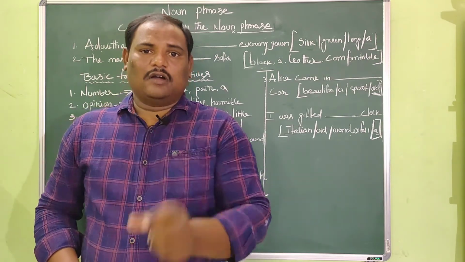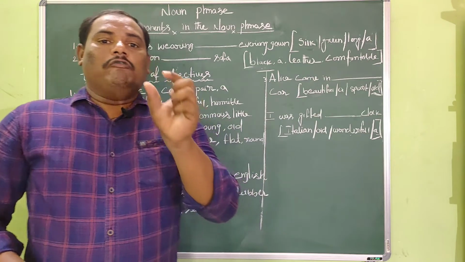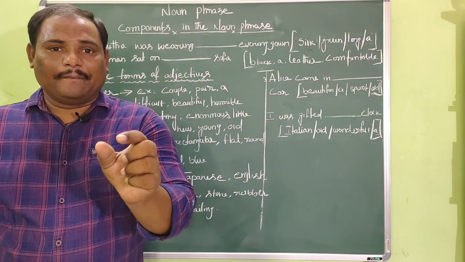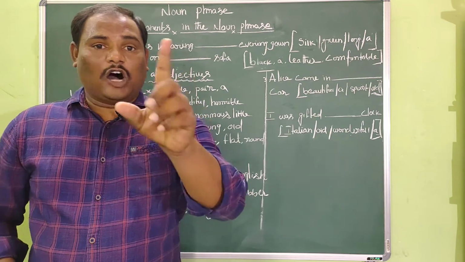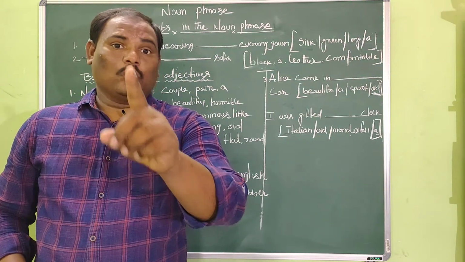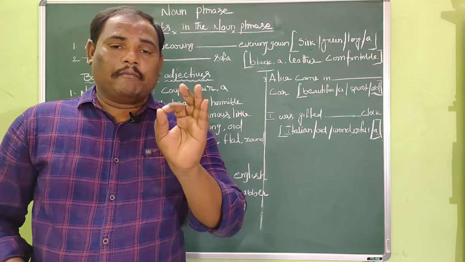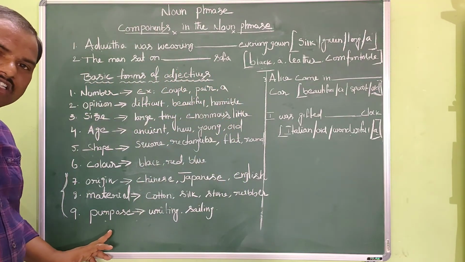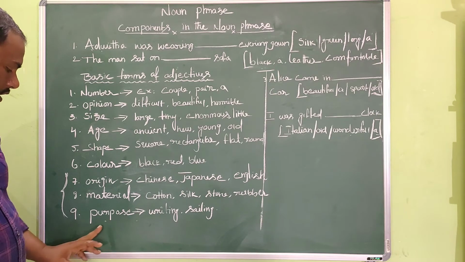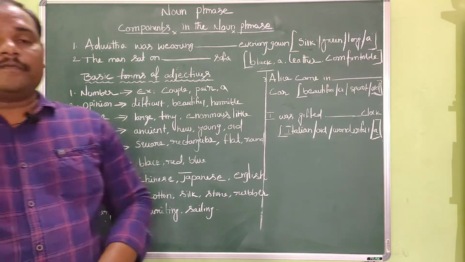So remember, please remember, with what something is made. The answer you will get always becomes what? Material adjective.